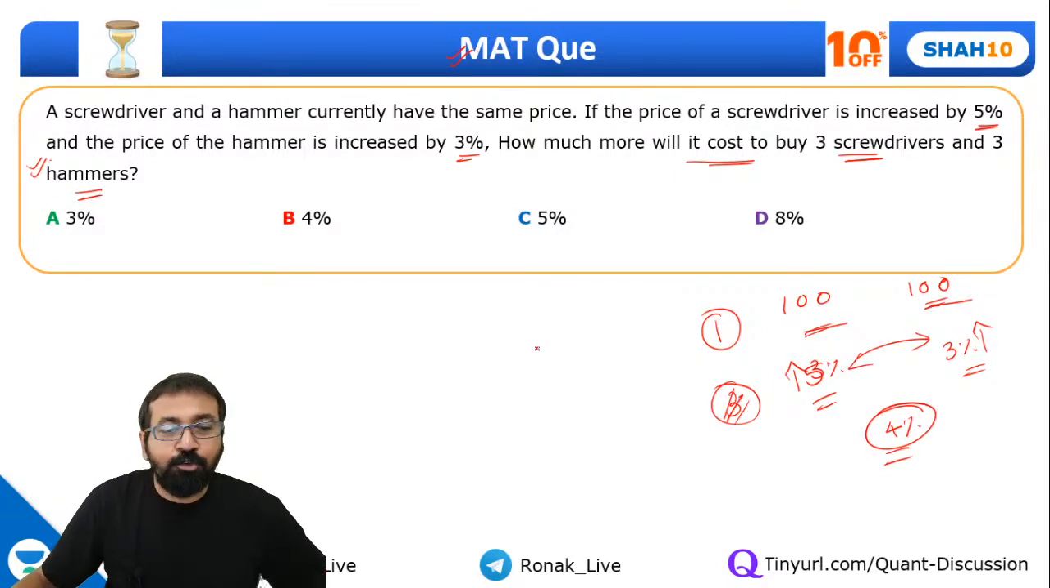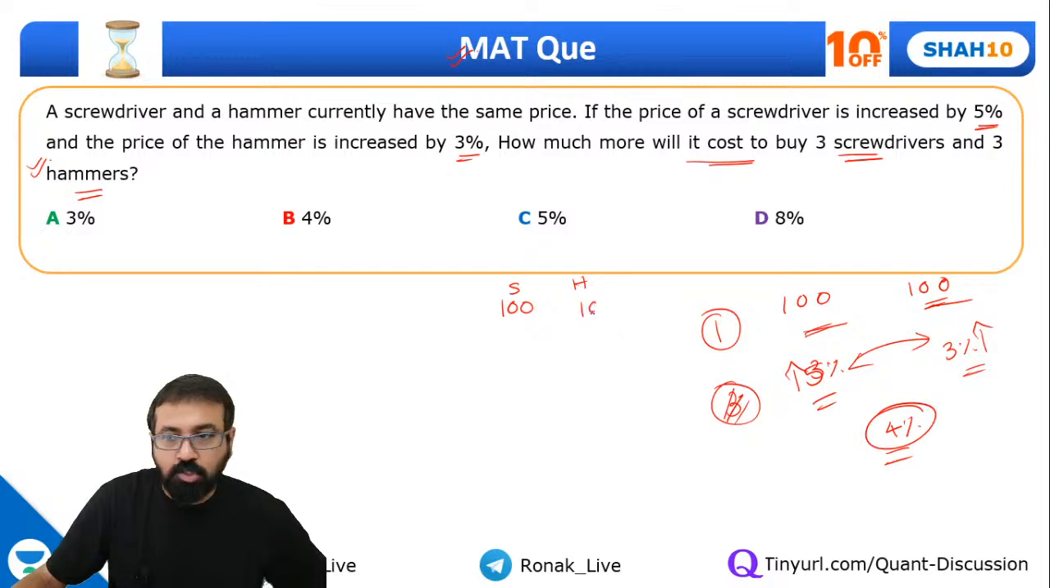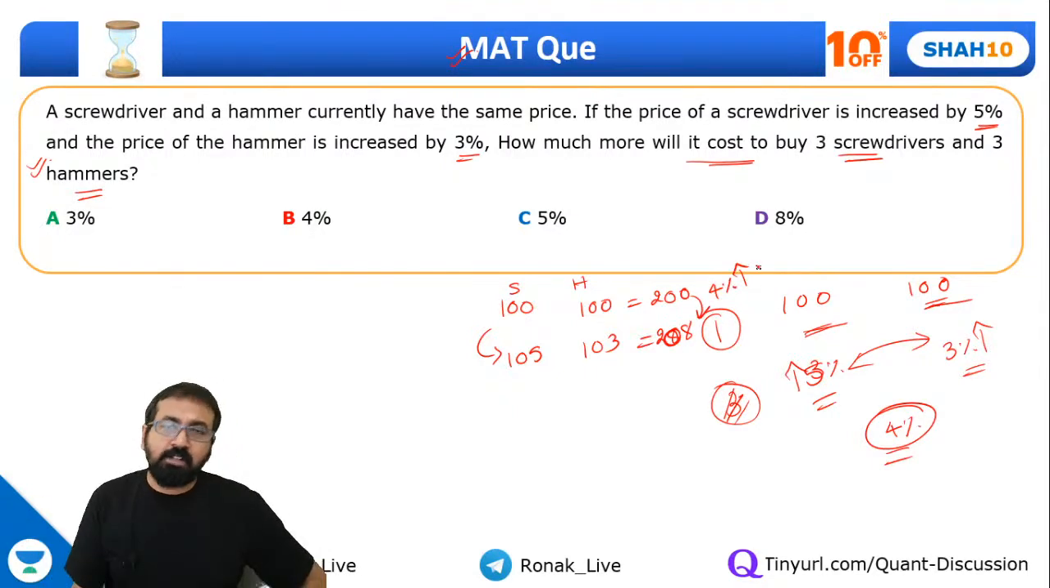Very simple. If you want, you can do it this way: earlier the price of the screwdriver was 100 and the price of the hammer was also 100. Now this has become 105, this has become 103. So earlier the total price of one screwdriver and one hammer was 200. Now it is 208, right? So this is a 4% increase. Same way you can calculate for 3 hammers and 3 screwdrivers, it will remain the same, guys.